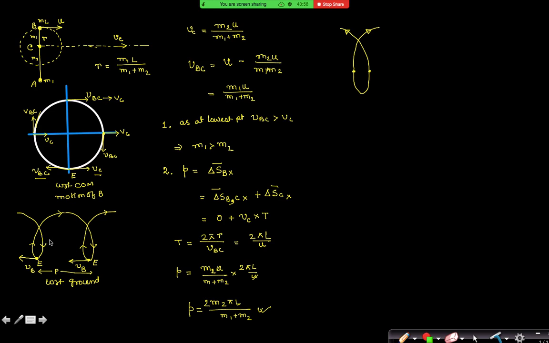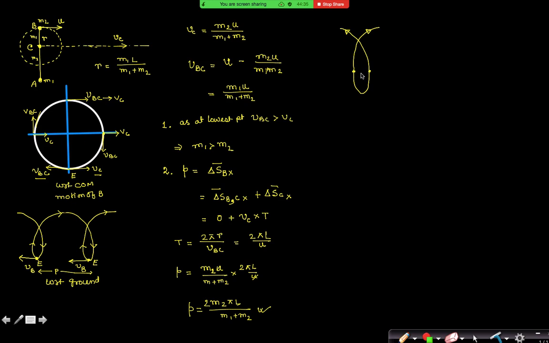Delta SB is equal to delta SC. Means you are saying that... It's coming from here to here by the same point. I have not got the symmetry, but it's very clear that it is 0 with respect to center of mass. Right? I'm not getting what you are saying. But again, is that solution okay or not?